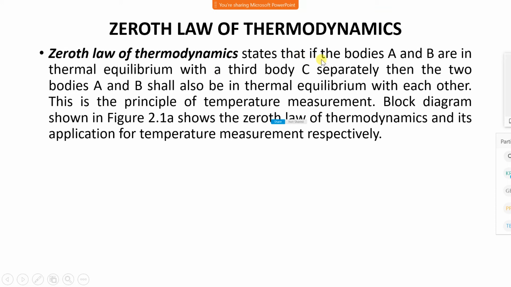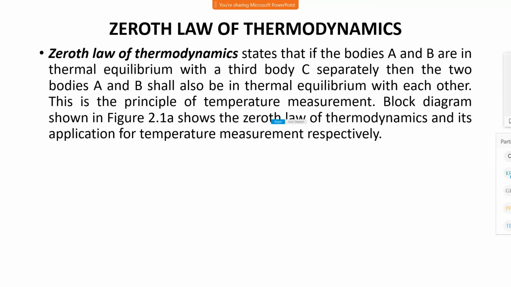Zeroth law of thermodynamics states that if body A and body B are in thermal equilibrium with body C separately, then bodies A and B are also in thermal equilibrium. Or in other words, when body A is in thermal equilibrium with body B and body B is in thermal equilibrium with body C, then A and C are in thermal equilibrium. You can write it in any form. This is the principle of temperature measurement.